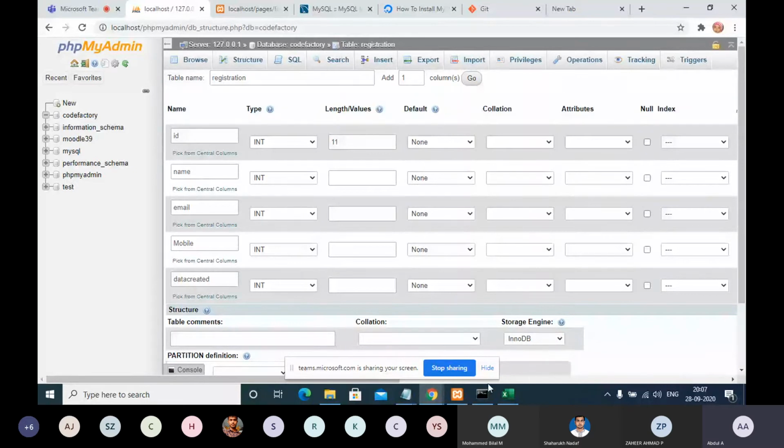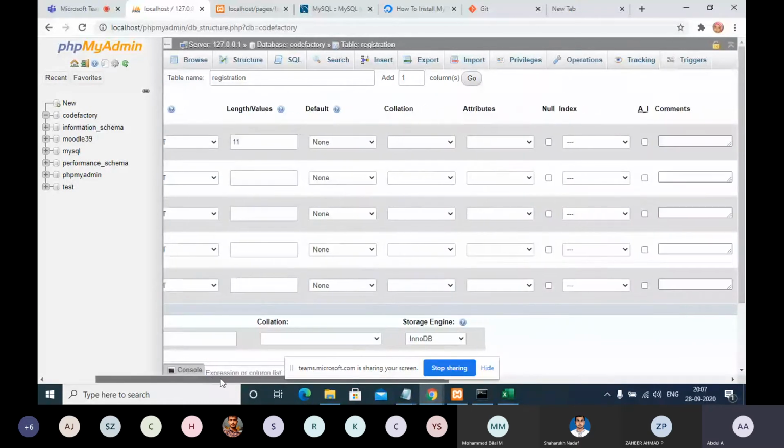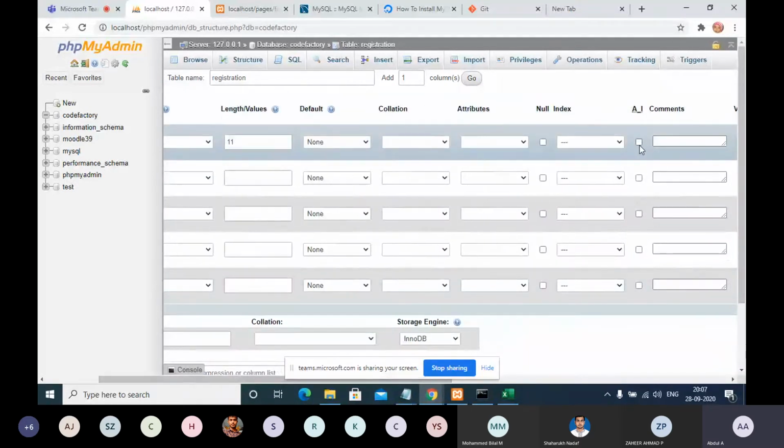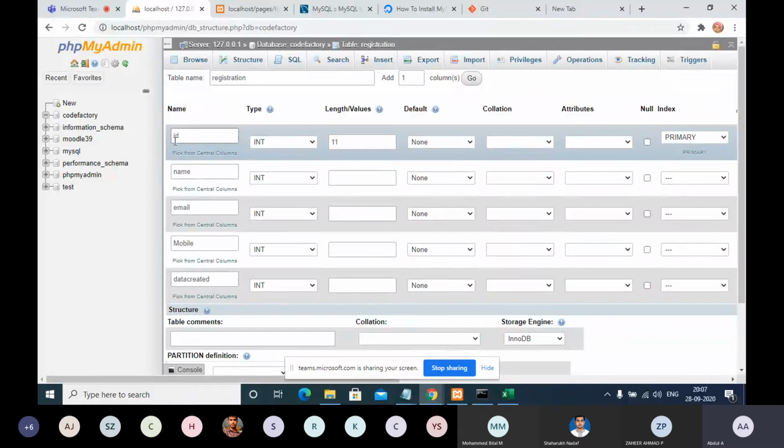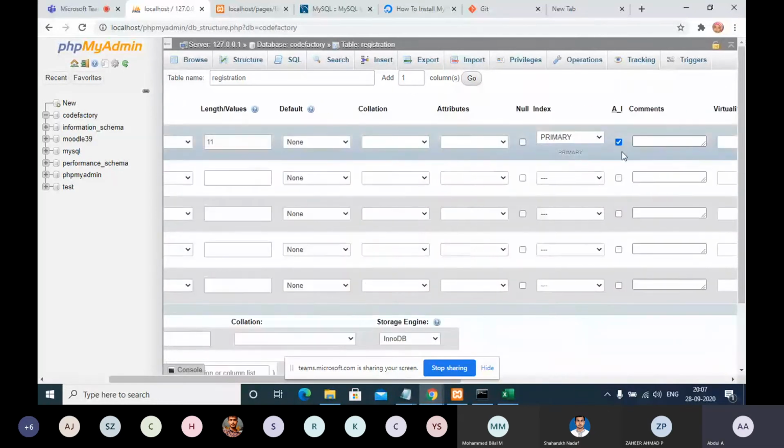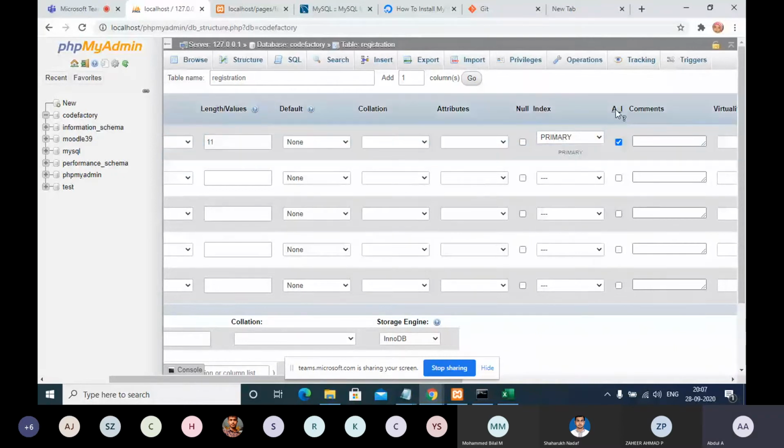For example, if you set auto increment to true, you must check this checkbox in the first column, ID. If you check it, whenever you enter data, it will automatically go to the next number. That is the meaning of auto increment.